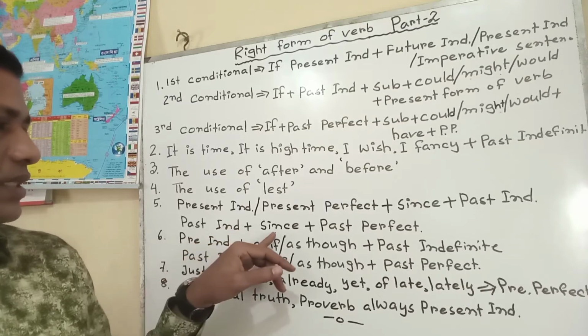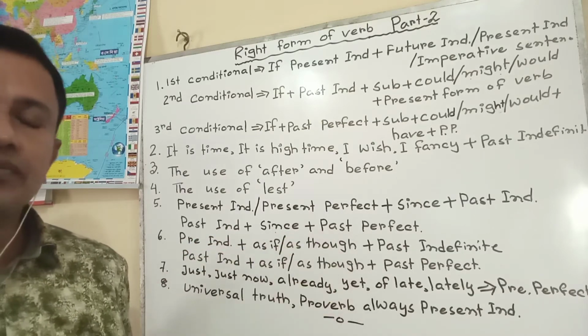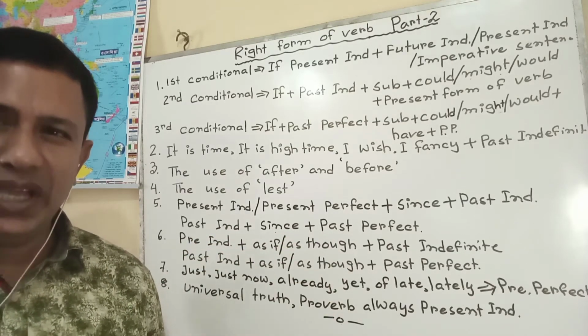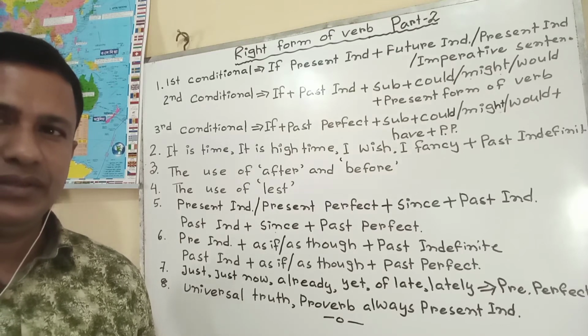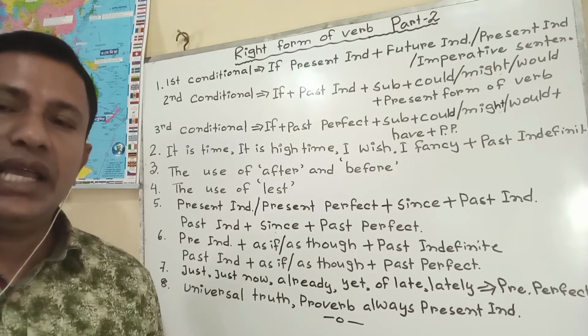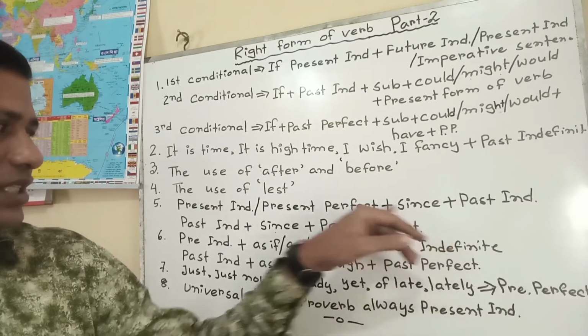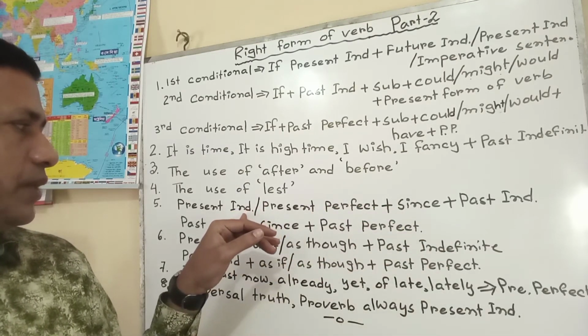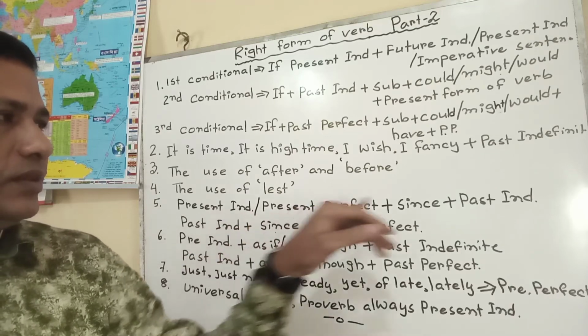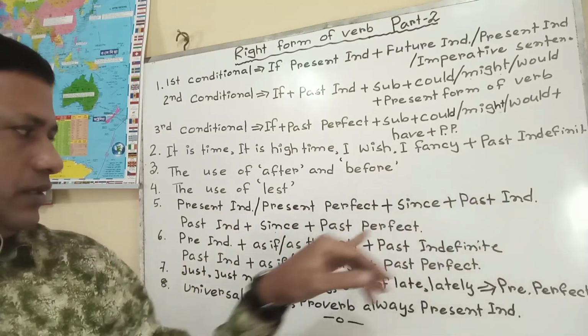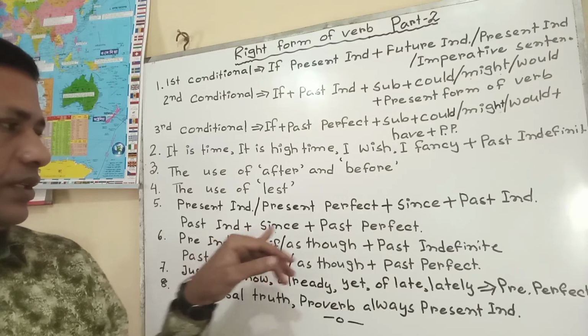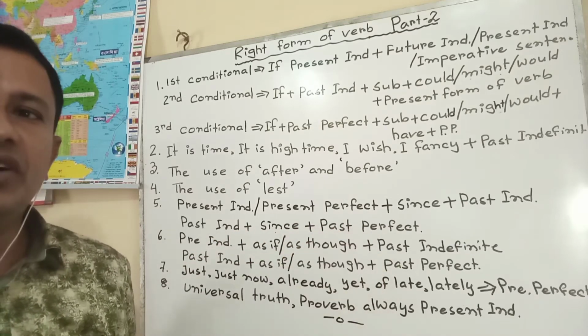But past indefinite plus since plus past perfect: it was many years since I had seen you. That means for since structure, on the left side present indefinite or present perfect, the right part will be past indefinite. On the left side past indefinite, the right part will be past perfect.